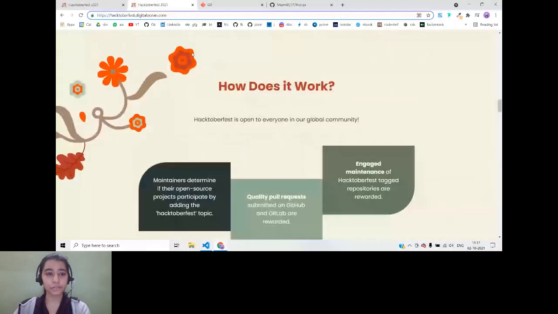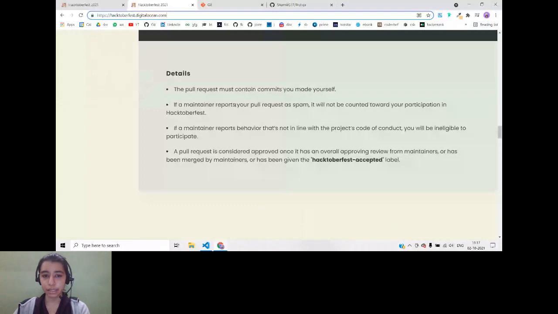So next, if you head over to the official website of Hacktoberfest, you can read the rules over there and the event details. I will not be explaining everything, but the main point that you have to keep in mind is please do not create spam pull requests. Now, what is a spam pull request? Some people create pull requests just to get their 4 PRs completed and earn goodies. So do not do that.